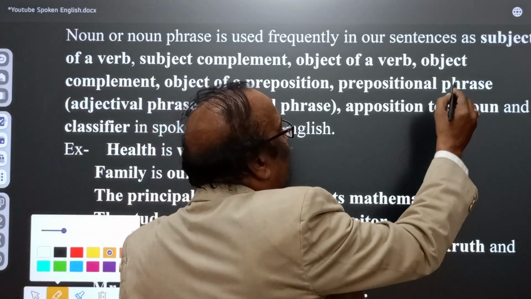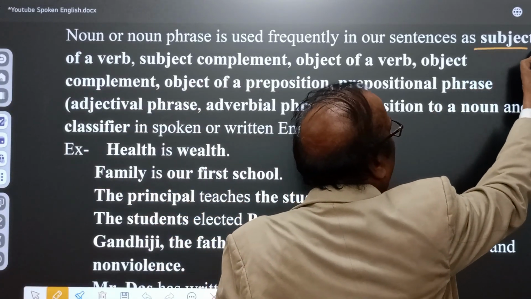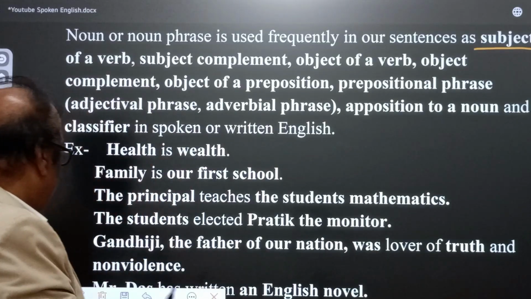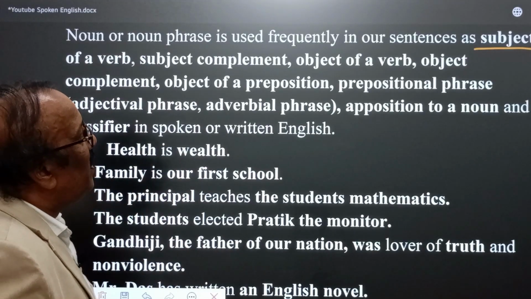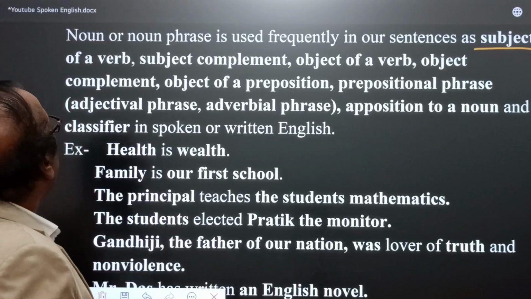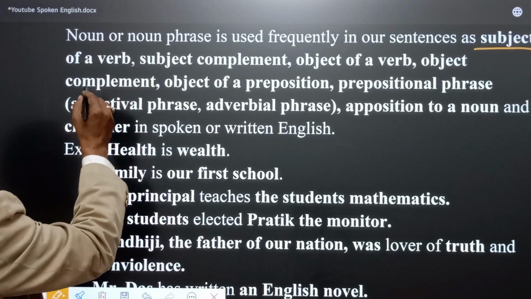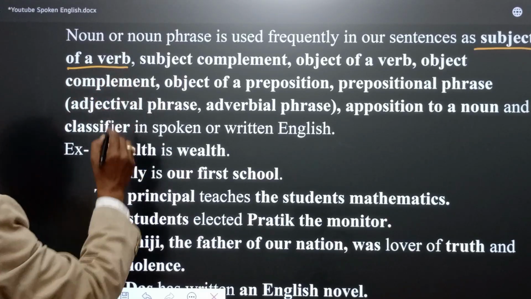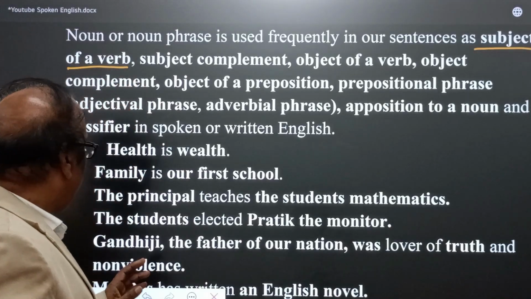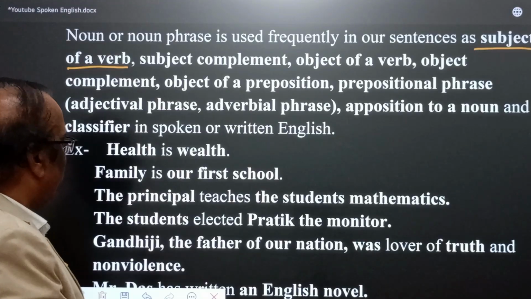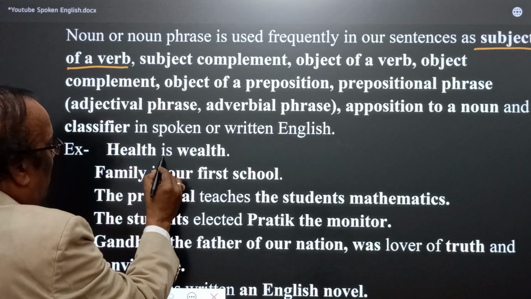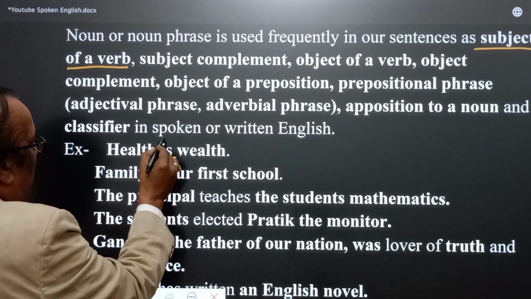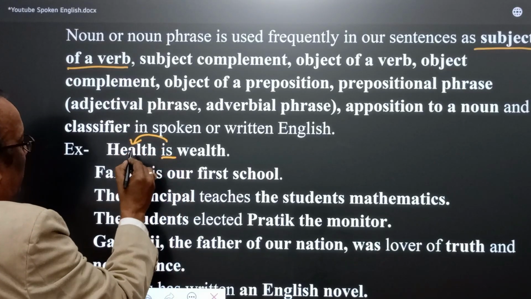So here we find as a subject, important. And again as the subject of a verb. Past discussion, that is subject of a verb. Here we come from: health is wealth. The verb here is 'is', and the subject.